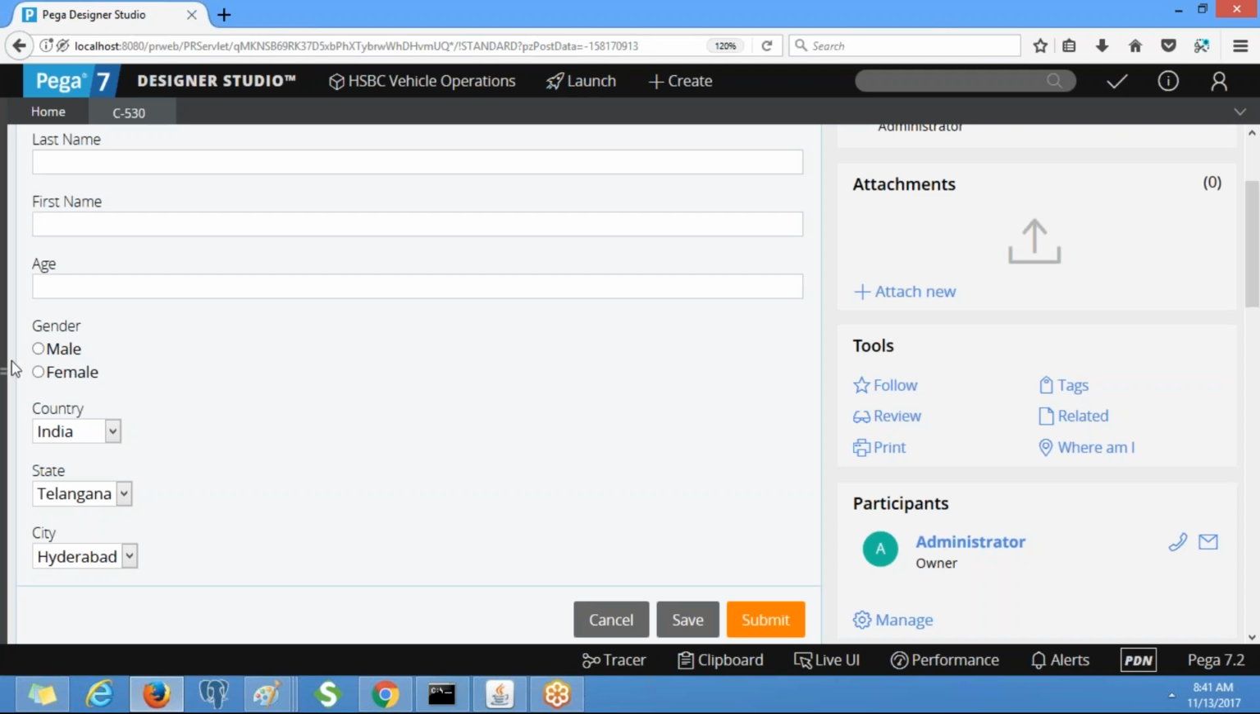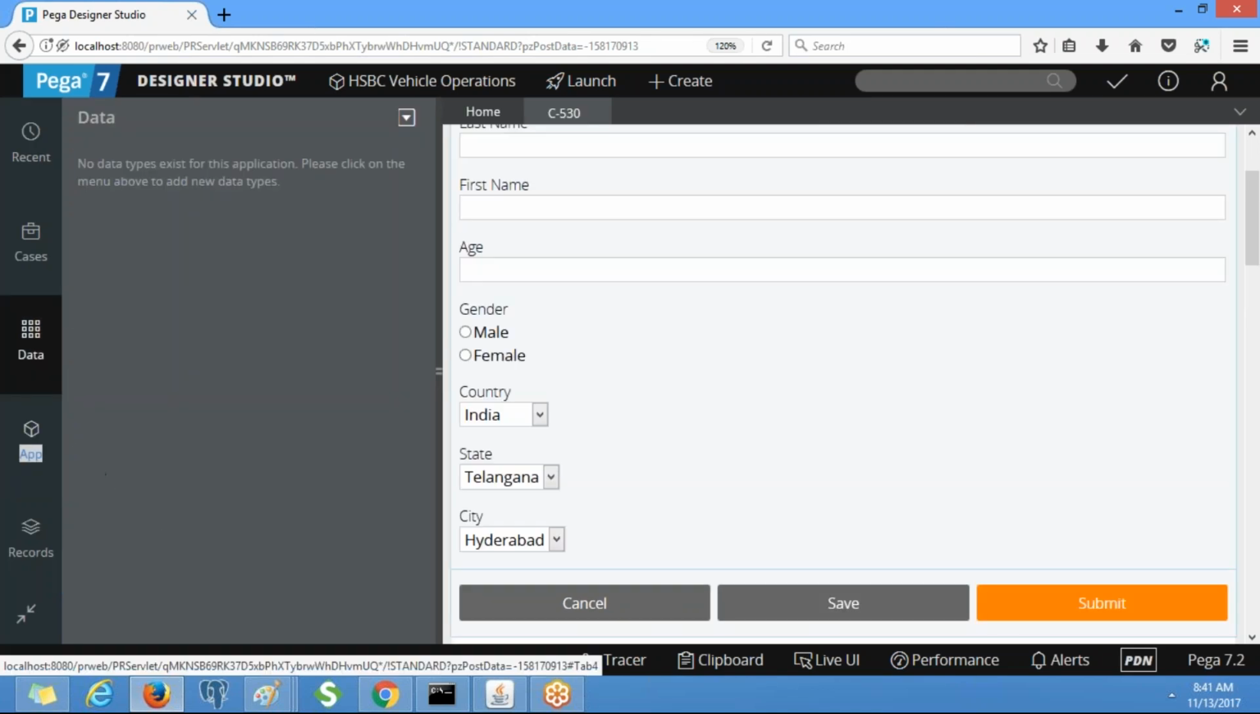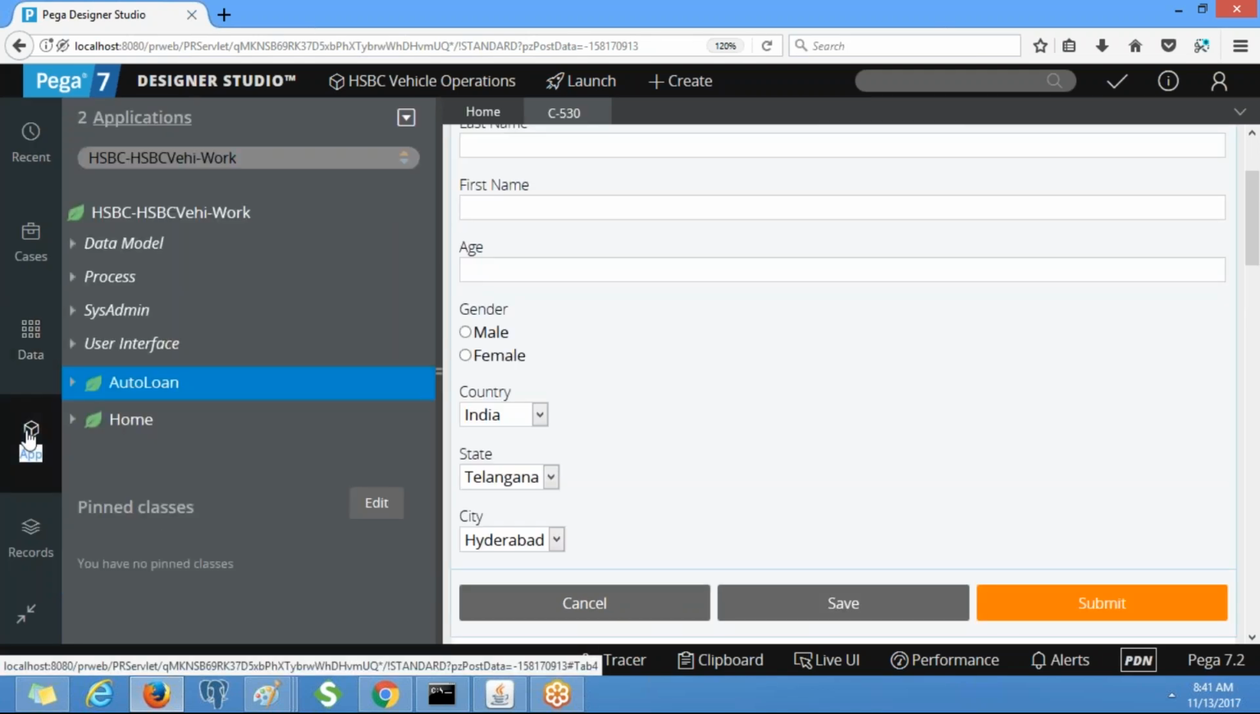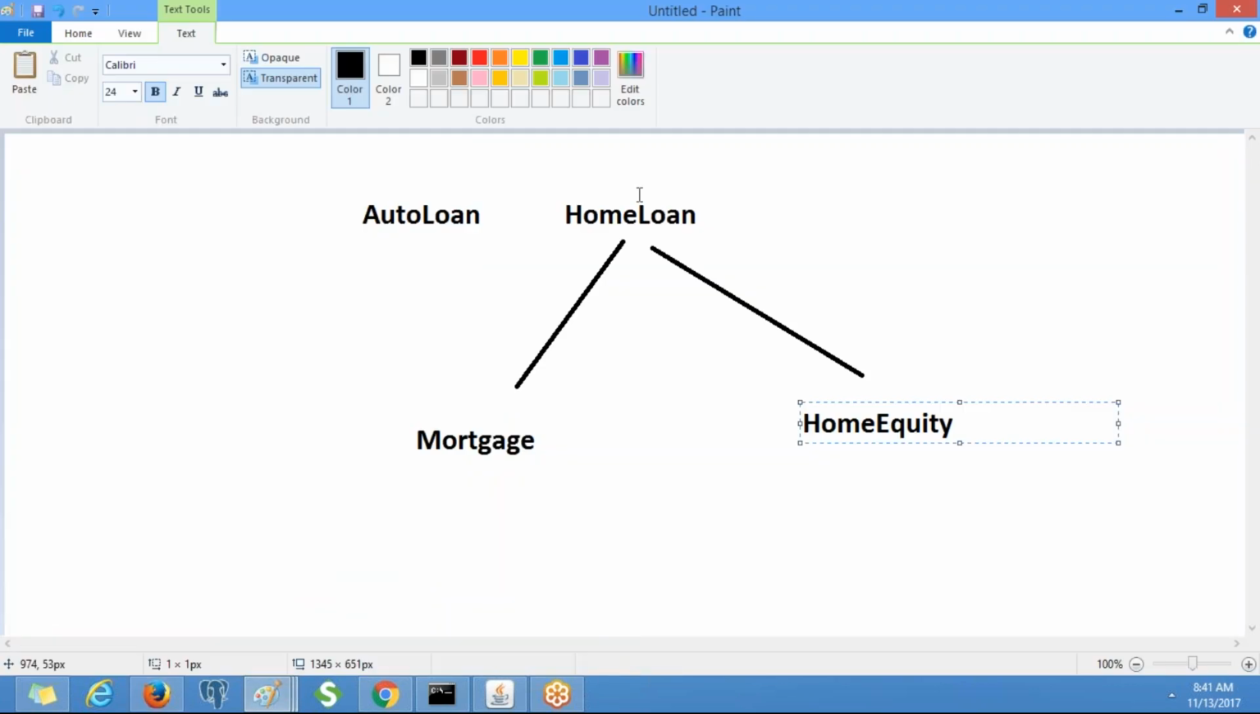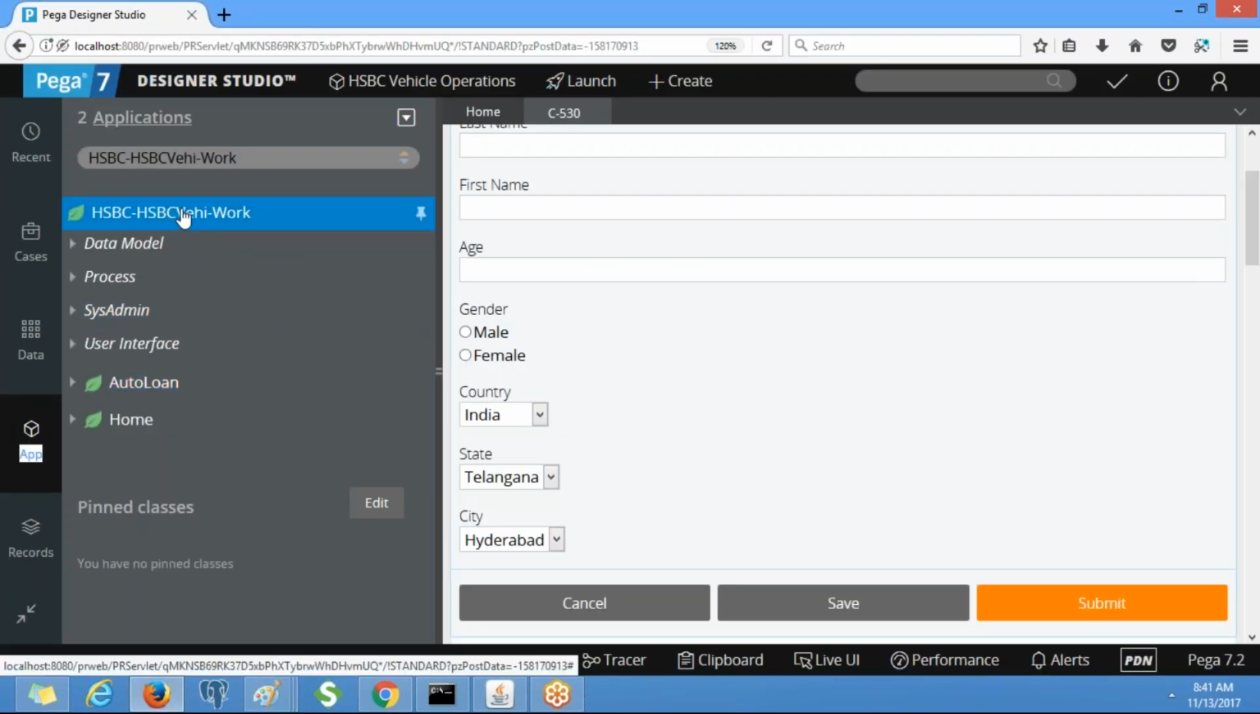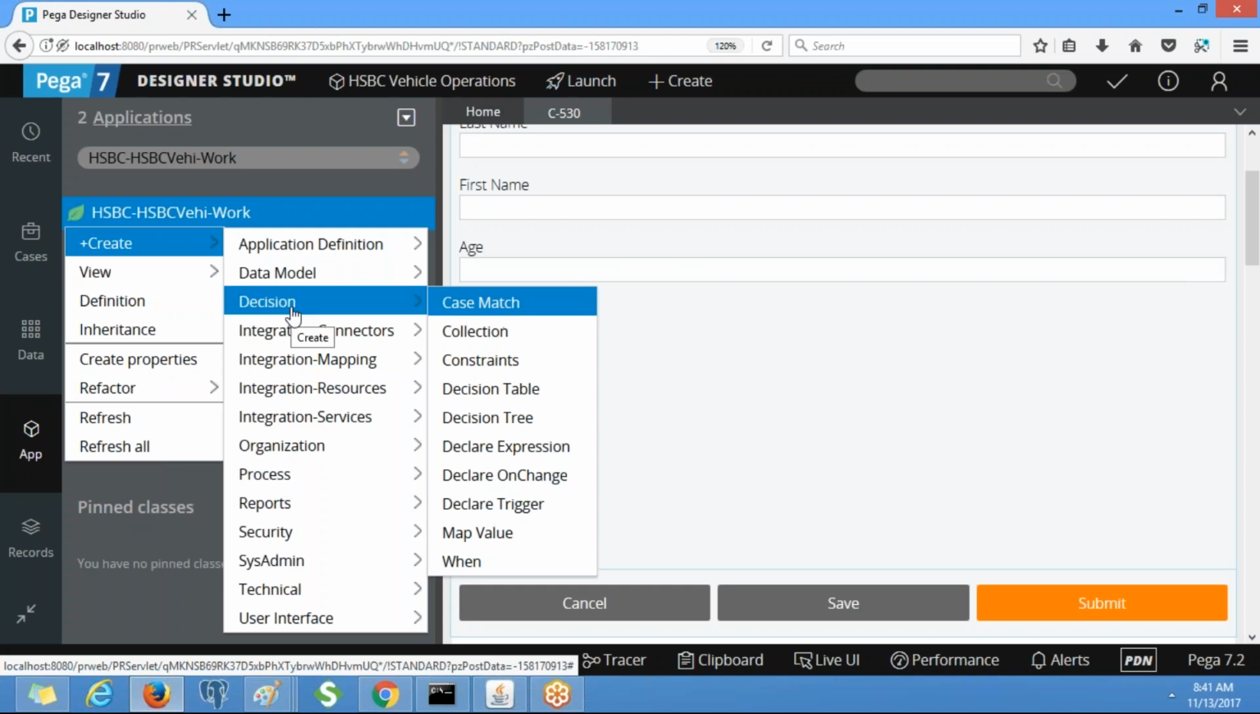Okay, as part of this scenario, we need to create one new rule called when. When is a conditional rule, and it is available under the decision category. So when is a decision rule. Under this rule we can define multiple conditions. If the condition is satisfied, then the action will be performed, otherwise not.